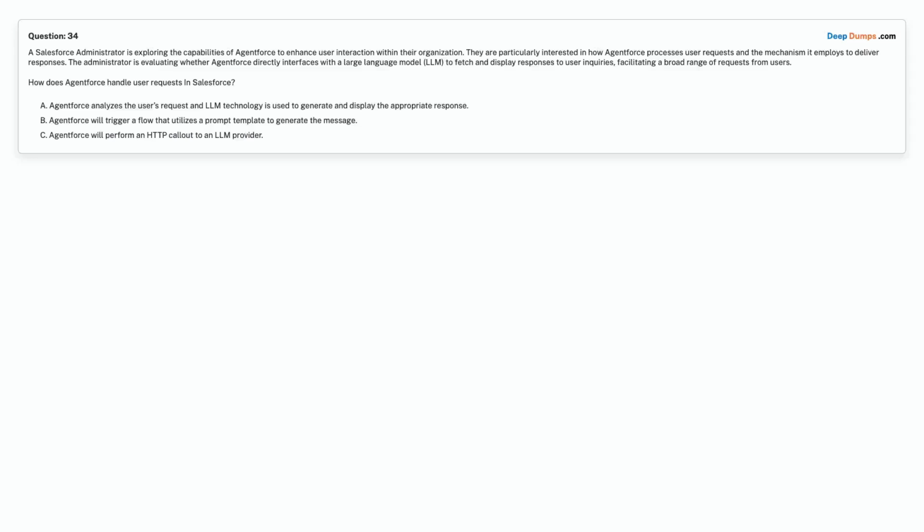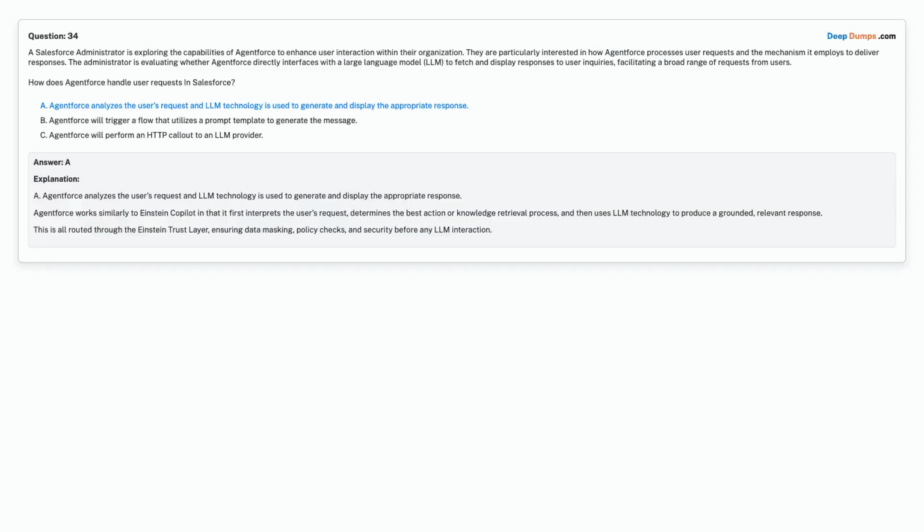Option A. Agentforce analyzes the user's request and LLM technology is used to generate and display the appropriate response. Option B. Agentforce will trigger a flow that utilizes a prompt template to generate the message. Option C. Agentforce will perform an HTTP callout to an LLM provider. Choose the correct answer. Correct answer is option A. Agentforce analyzes the user's request and LLM technology is used to generate and display the appropriate response.